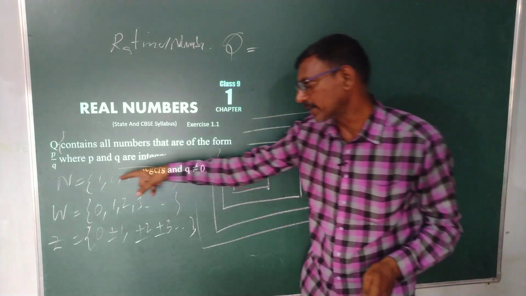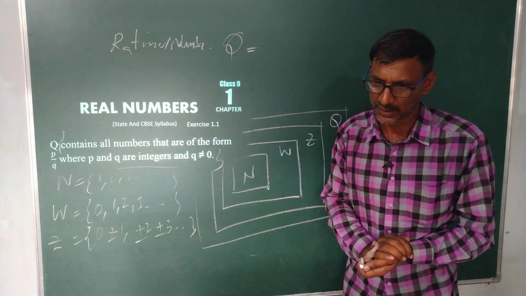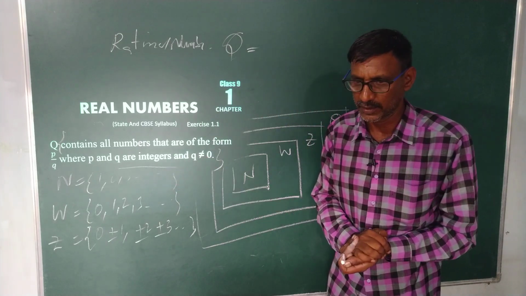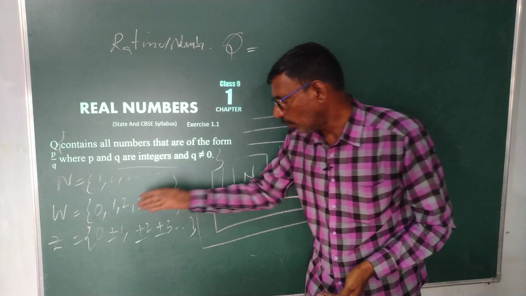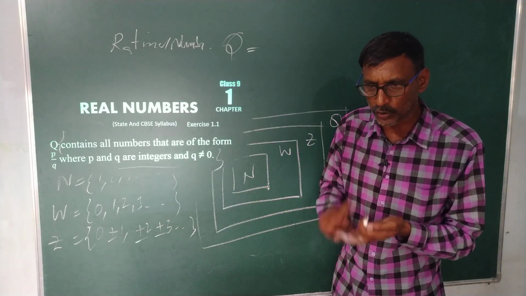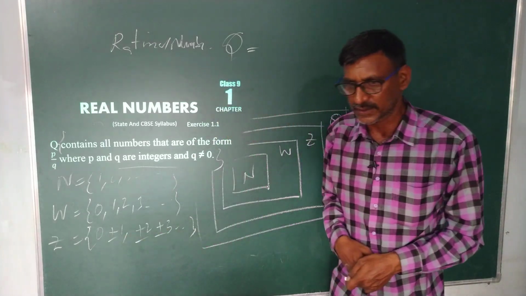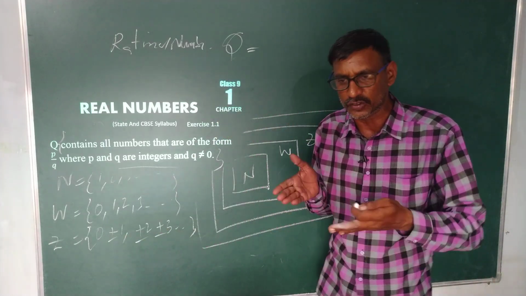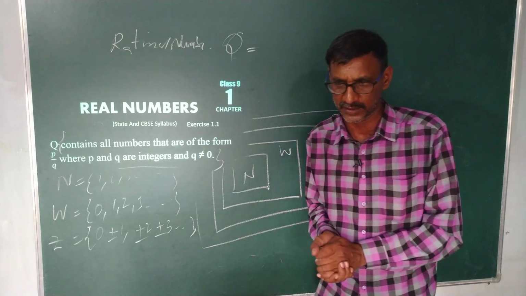Why we gave the definition like that is very, very important. We know natural numbers means we start from 1, 2, 3 and we can write in one format. It is easy to understand. Whole numbers, yes, you can write easily. You start from 0, 1, 2, 3, 4 and so on. When coming to the integers, yes, you can write 0, plus or minus 1, plus or minus 2 and so on. We can recognize plus or minus integers.